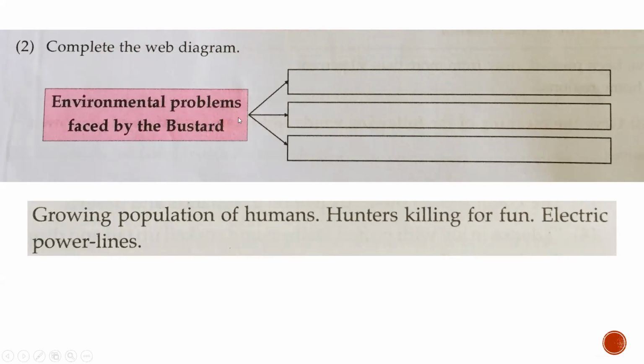Okay, in the first box you will write growing population of humans. Growing population of humans you will write here in the first box. Second, hunters killing for fun. This you will write in the second box. And third, electric power lines you will write in this third box. So in this way you are supposed to write the answers in the first, second and third box. These are the environmental problems which are faced by the great Indian bustard.